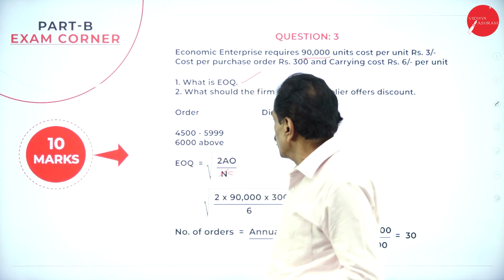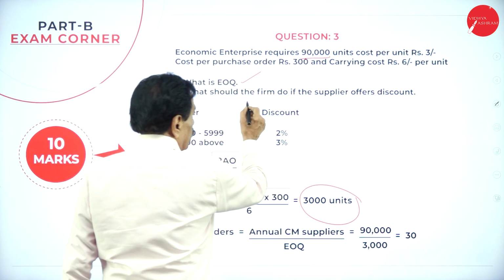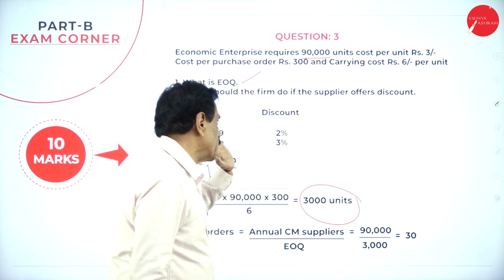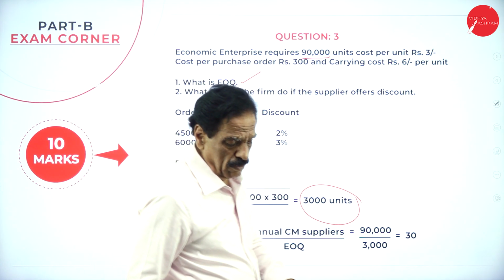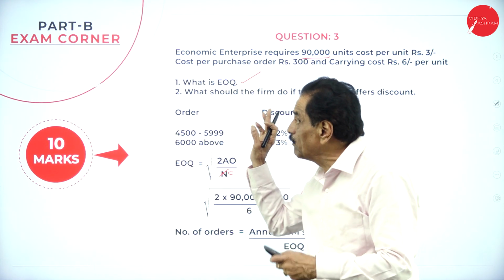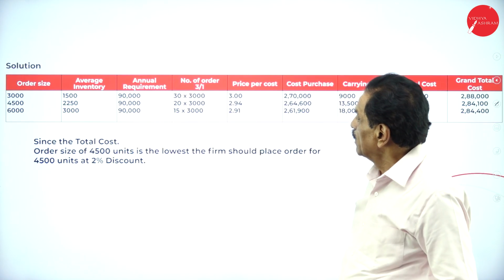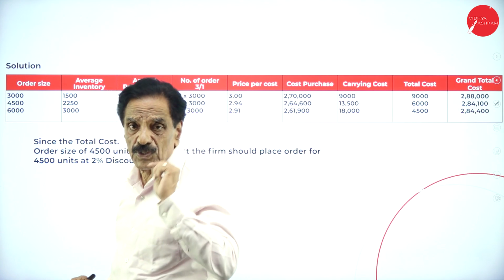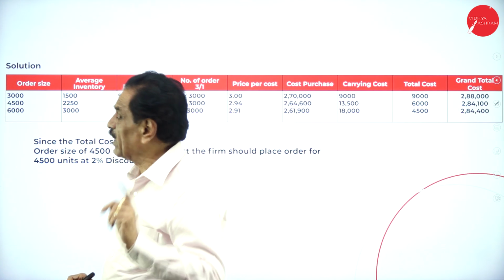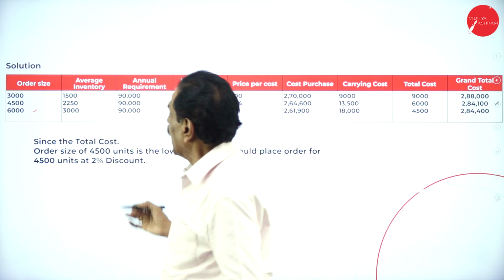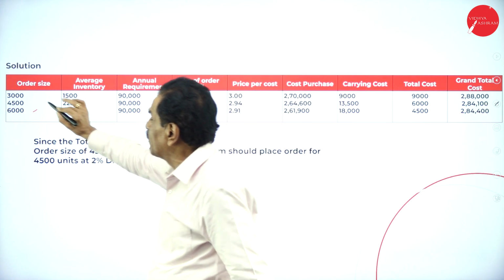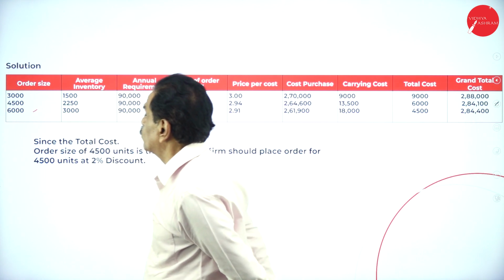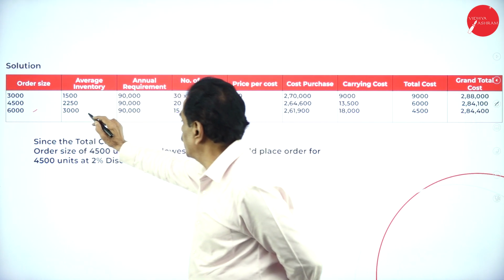Here now, he says, what should the firm do if the supplier offers a discount? He is offering a 2% discount, so how do we work it out? There is a table we have here. What's your order size? One is 3,000, another is 4,500, another 6,000. Average inventory, you have to take half of this: 1,500, 2,250, 3,000.